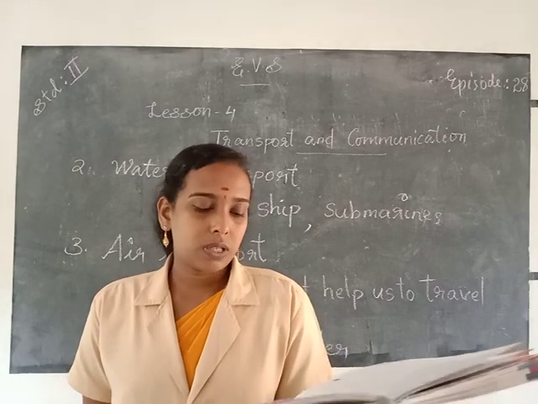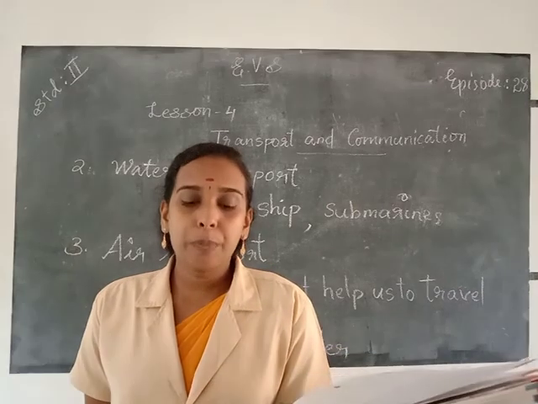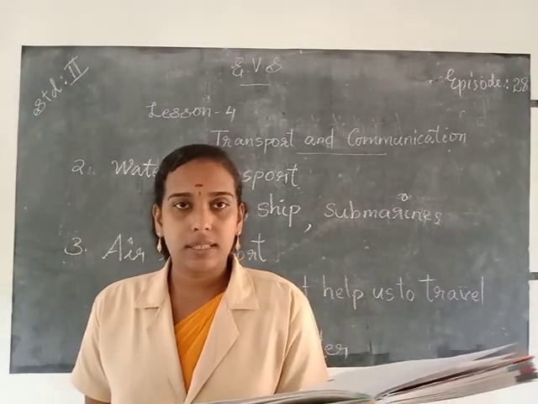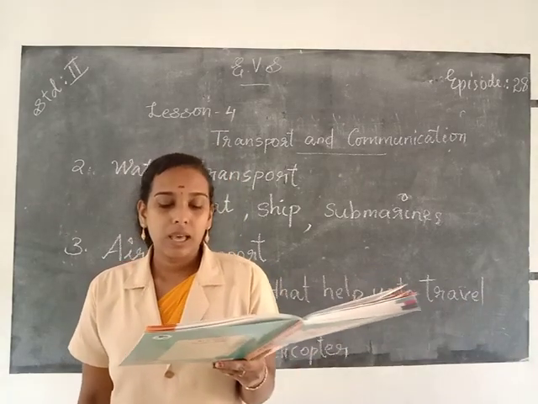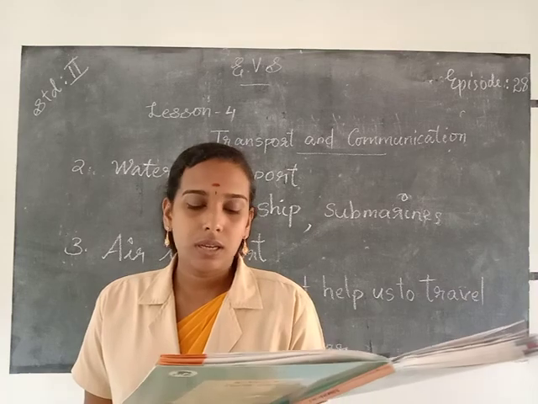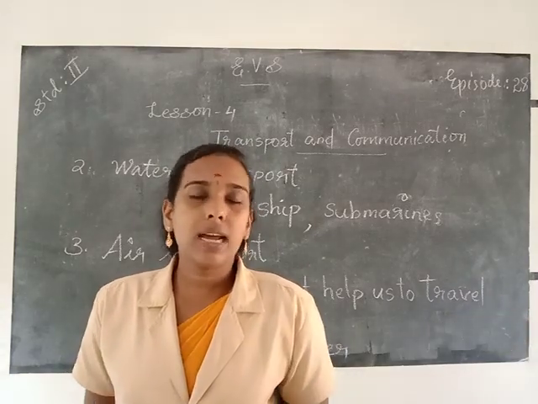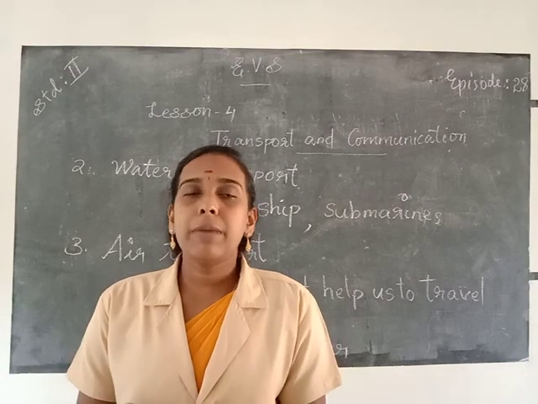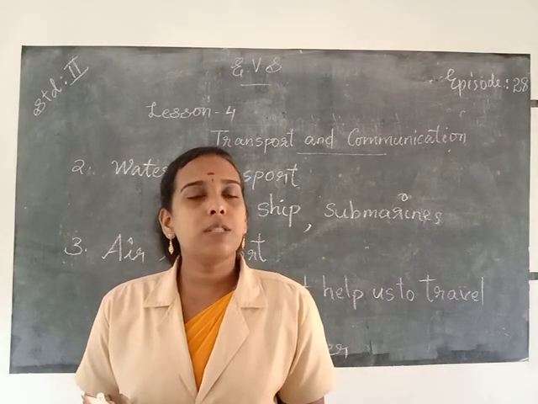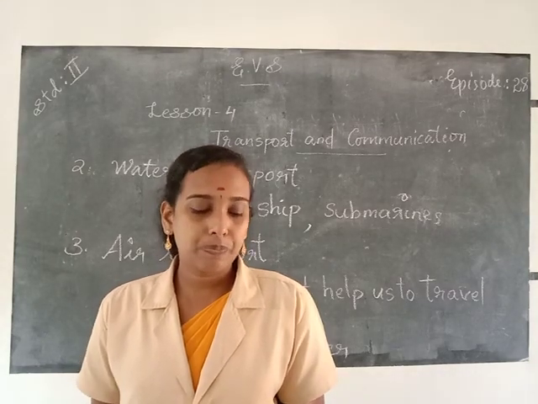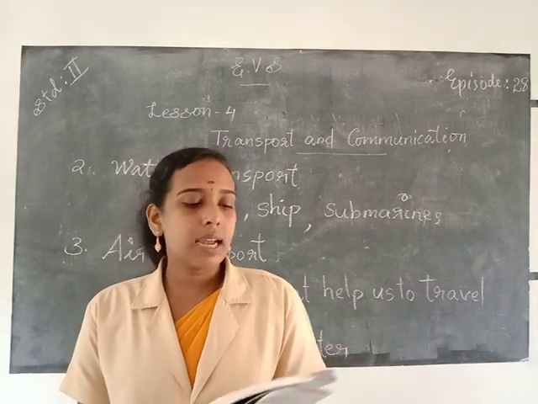Means of transport. There are various types of vehicles or means of transport around us. We can put them into 3 main groups: means of land transport, means of water transport, and means of air transport. So the 3 main means of transport are land transport, water transport, and air transport. Then the next page, page number 150, land transport.